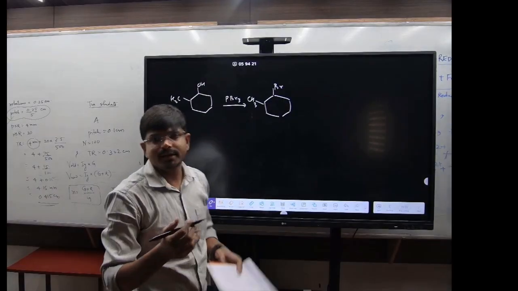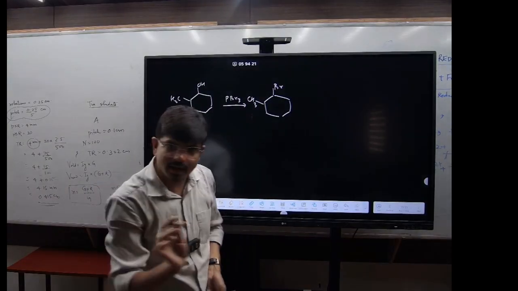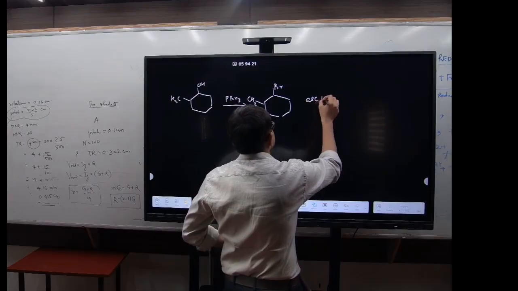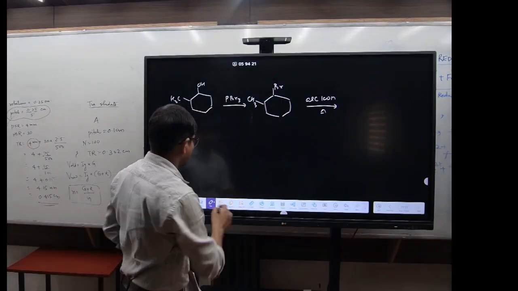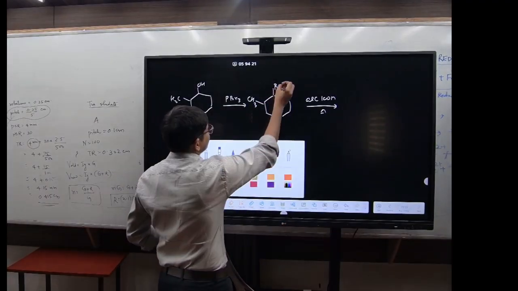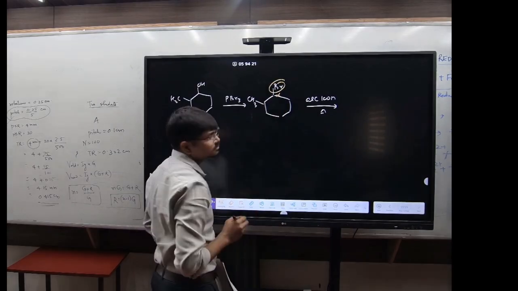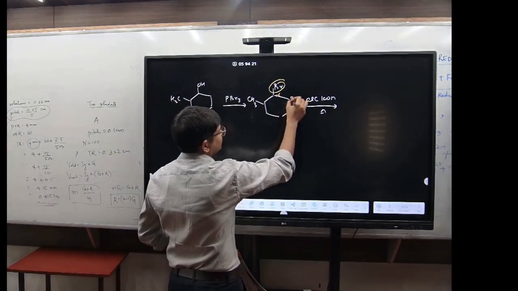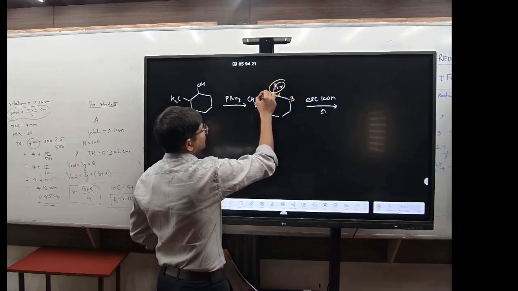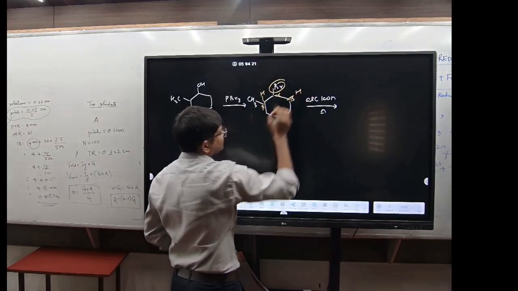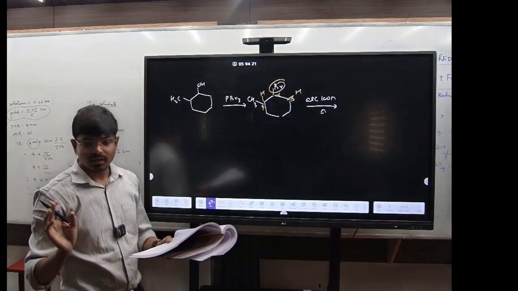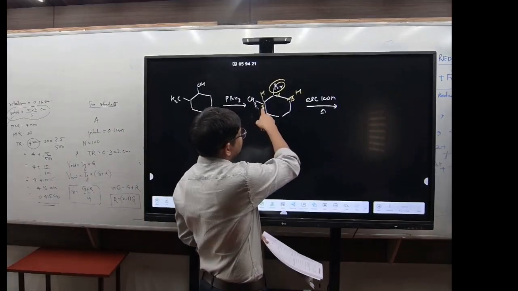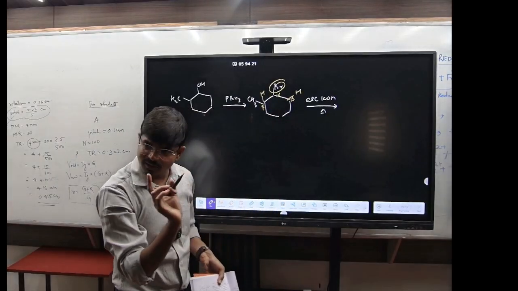Now alcoholic KOH will follow the elimination rule. Since it is the Br, with respect to Br this is the alpha position and these are the beta positions. So hydrogen can be eliminated from this side or this side. Two possibilities are there, right? So which is the major product then? Two possibilities I can draw.